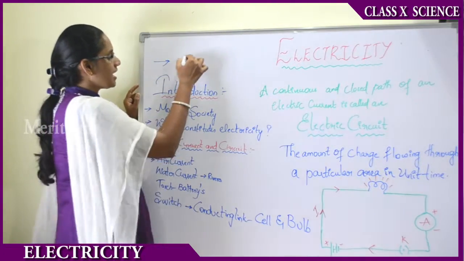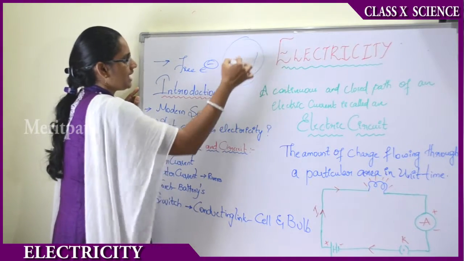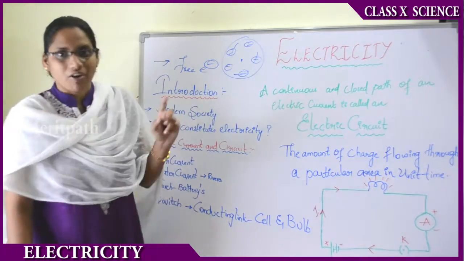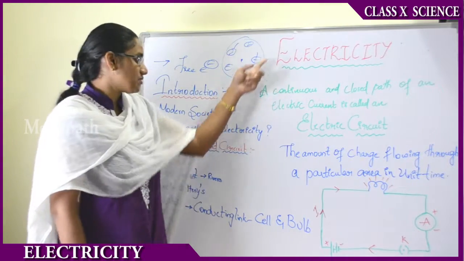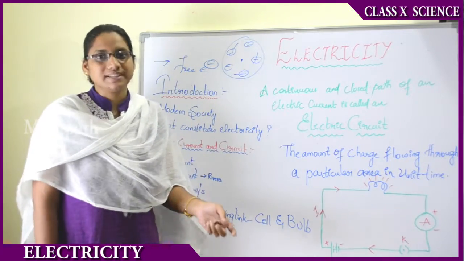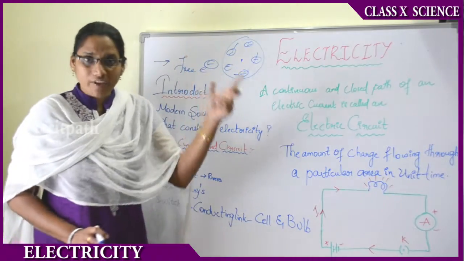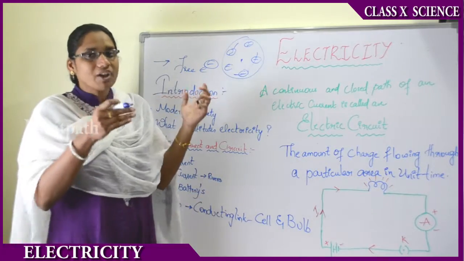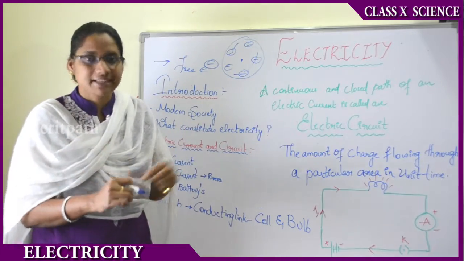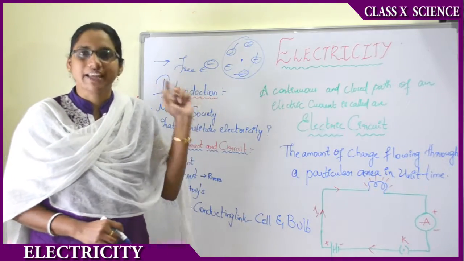These are the valence electrons on the outermost orbit of an atom, and they are known as mobile electrons. That means they are free to move, and therefore these electrons move in different directions. If we align them in a particular direction by applying an external force, then electricity is generated. That is known as the flow of electrons in a particular direction.